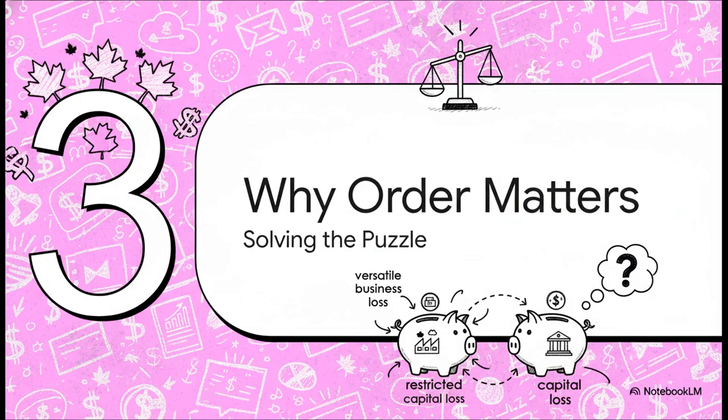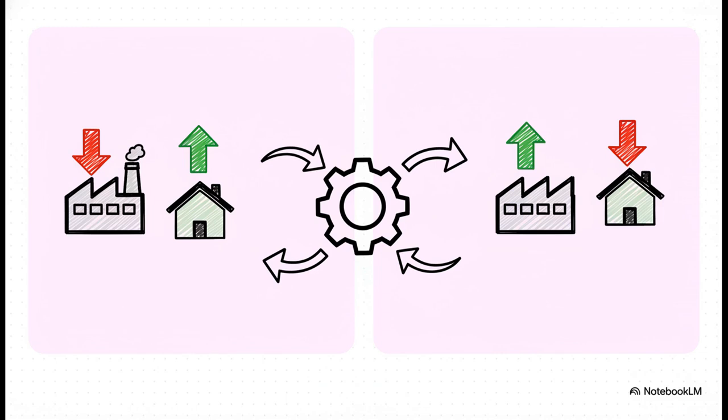So now that we know these rules, let's circle back to our 2 taxpayers and see exactly why the order of operations in this sorting machine creates such wildly different results. This, my friends, is the aha moment. Here they are again. Remember, Situation 1 has a business loss and a capital gain. Situation 2 has business income and a capital loss. Same numbers, just flipped around. Let's run each one through our sorting machine.